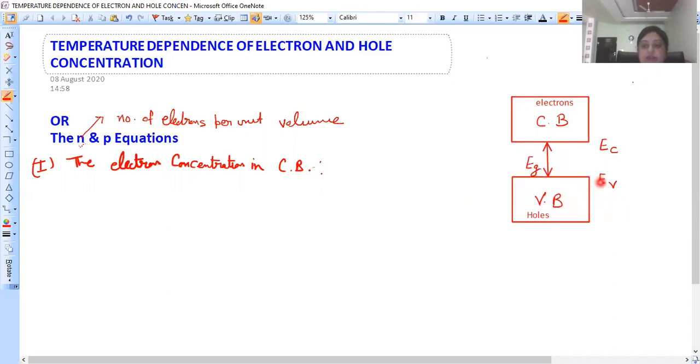So the energy of uppermost level of valence band is denoted as EV. Similarly, this is our conduction band. This is the lowermost level of conduction band, and this is the uppermost level of conduction band. I have denoted the energy of lowermost level of conduction band as EC. So this is valence band, this is conduction band, and in between, this is the forbidden energy gap. Energy of forbidden energy gap is denoted as EG.